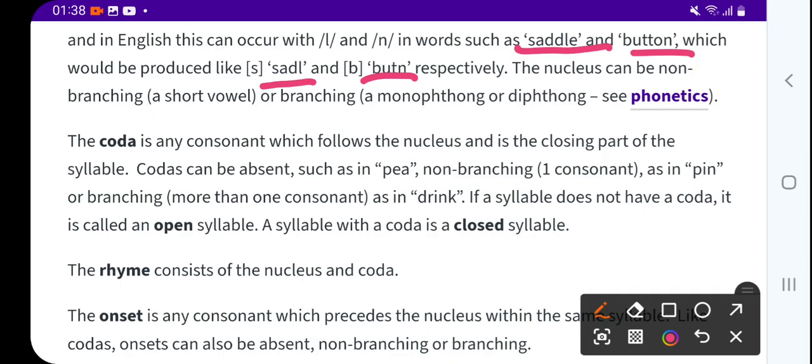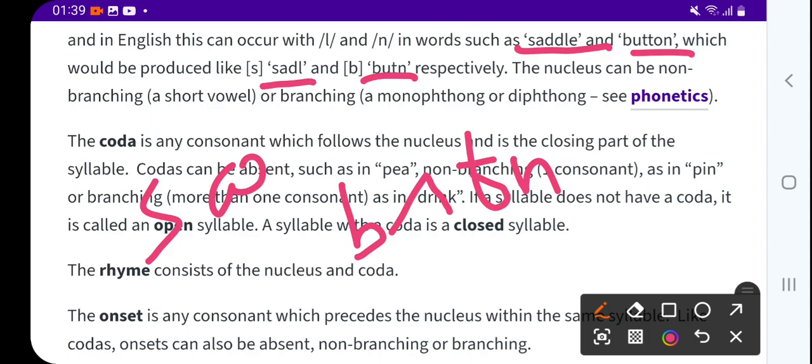So the nucleus can be non-branching, a short vowel, or branching, a monophthong or diphthong. We have already studied the monophthong. These are the phonetic transcriptions of saddle and button.